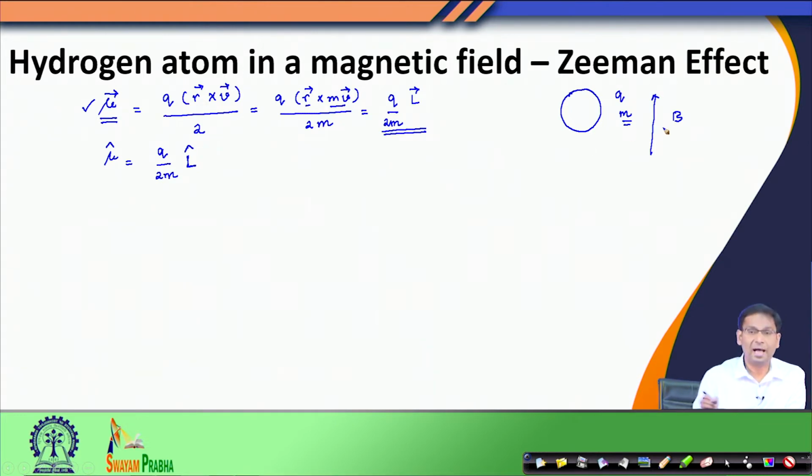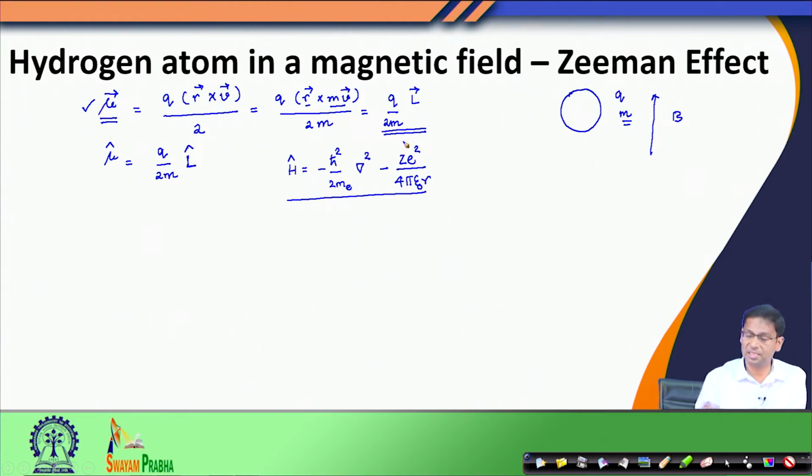Now, in the absence of this external magnetic field, the Hamiltonian of our system, which is the hydrogen atom, is given by the kinetic energy of the electron plus the potential energy between the electron and the nucleus, which is given by a Coulombic interaction. This is the original Hamiltonian that we had, and you see, even when this electron was going around the nucleus, it had this dipole moment, but it was not being visible in this Hamiltonian yet.